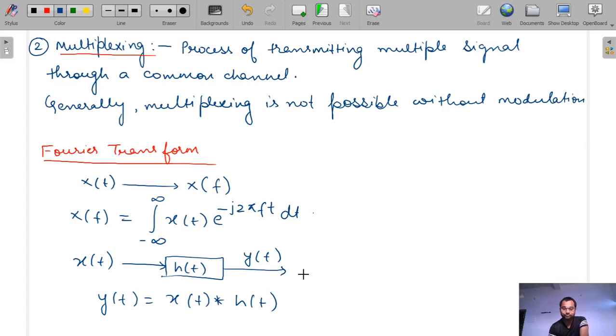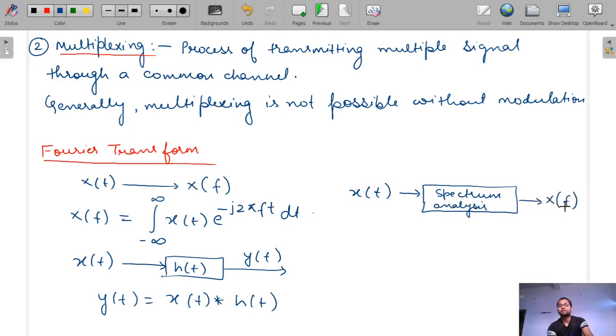Okay, and also the spectrum analysis of x(t) is X(f). What is spectrum analysis? Spectrum analysis is to show all the frequency components present in the signal X(f). So the spectrum analysis of x(t) is X(f).